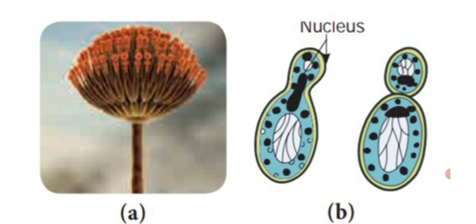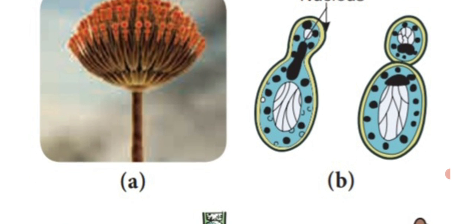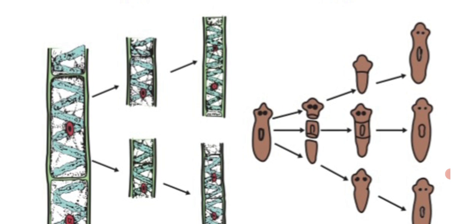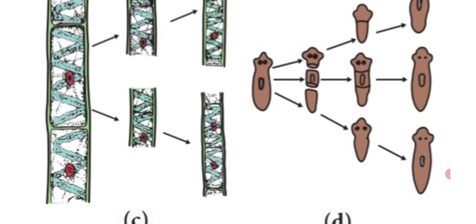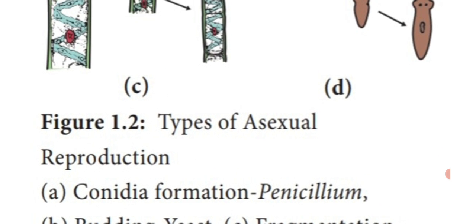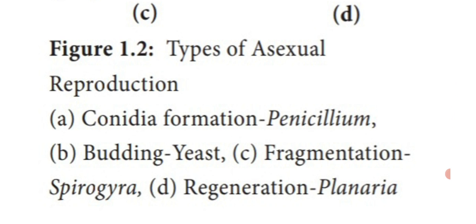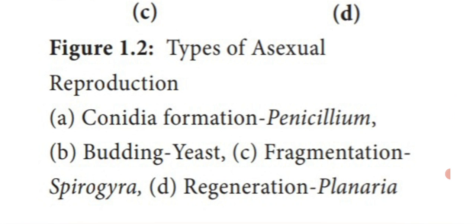First one is the penicillium which is producing conidia. Second one, yeast by budding process. Third one, fragmentation in Spirogyra algae. Last one, regeneration process in planaria. So conidia formation, example penicillium. Budding process in yeast. Fragmentation in Spirogyra.